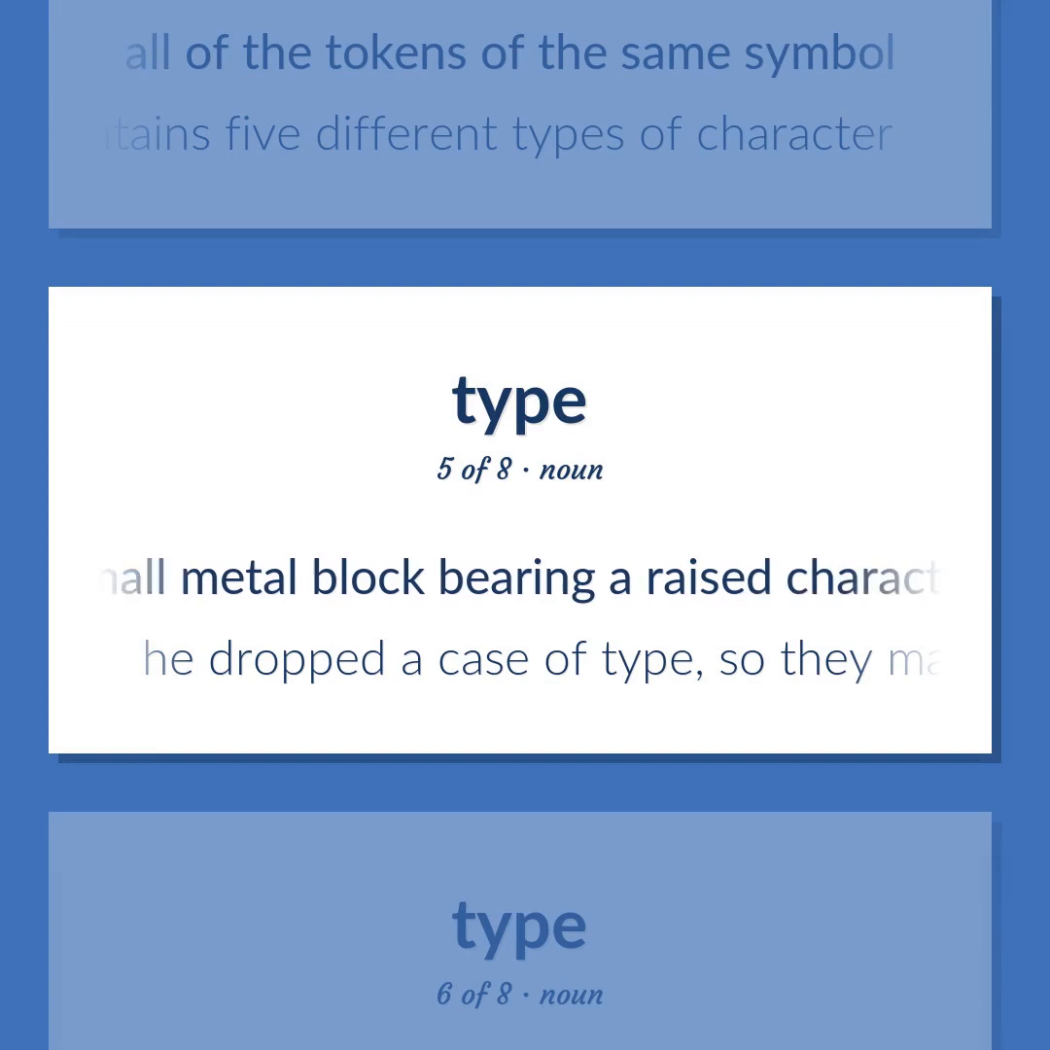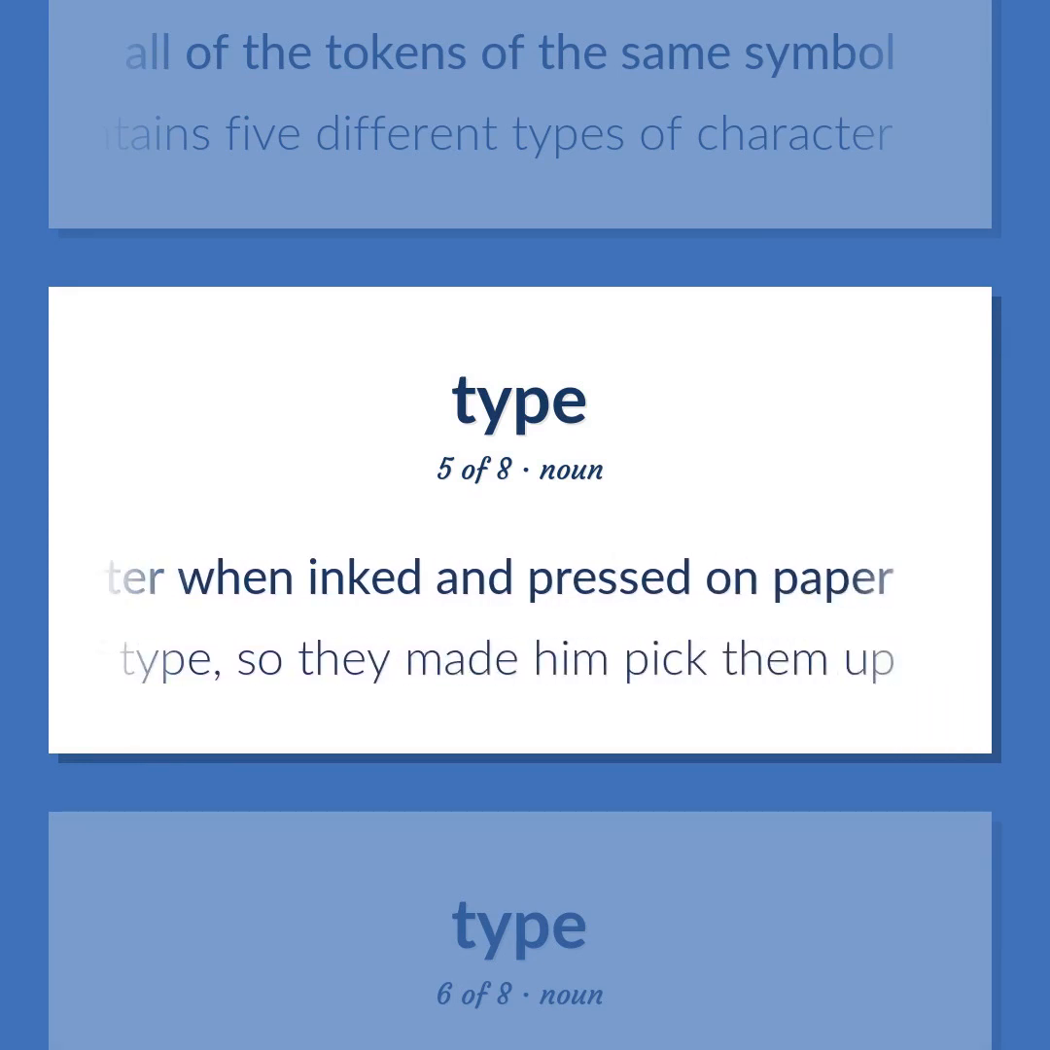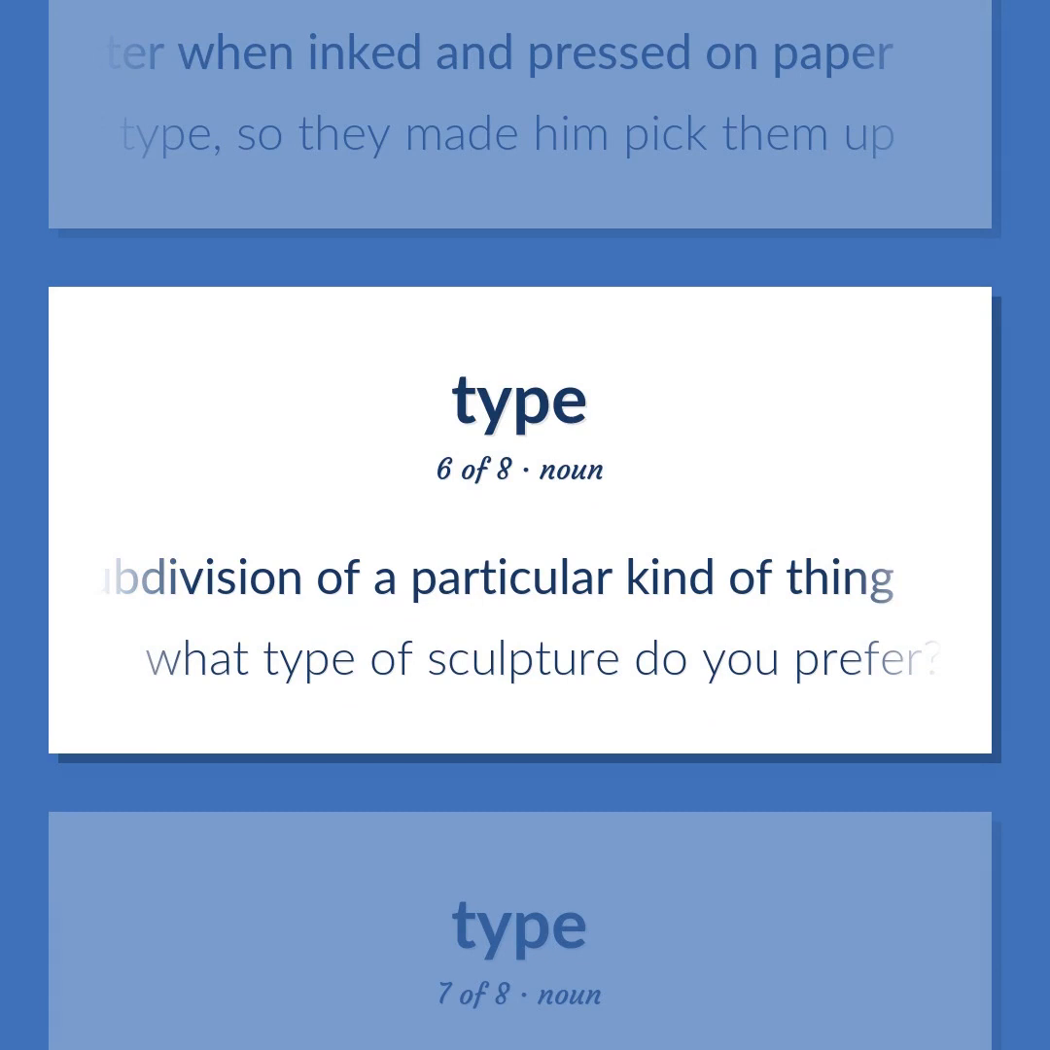A small metal block bearing a raised character on one end produces a printed character when inked and pressed on paper. He dropped a case of type, so they made him pick them up. A subdivision of a particular kind of thing. What type of sculpture do you prefer?